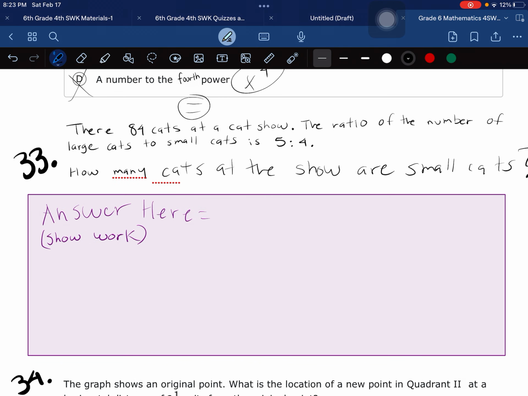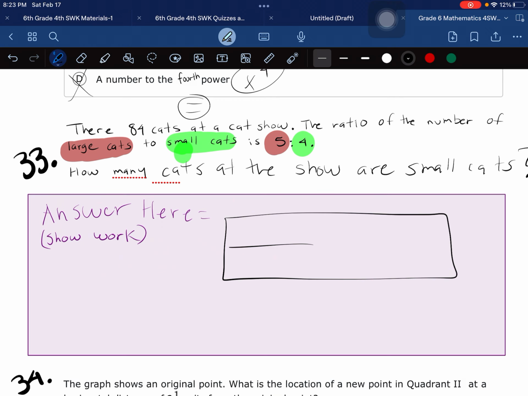There are 84 cats at a cat show. The ratio of the number of large cats to small cats is 5 to 4. Now, first things first. What did they give you first? Large cats. Then they gave you small cats. So what they give you first, the first number and the first thing must be connected, chicos.